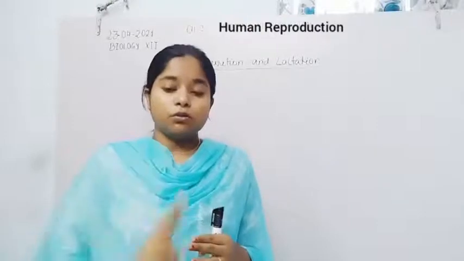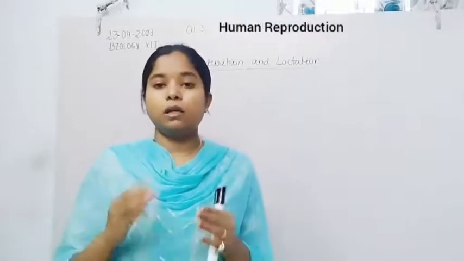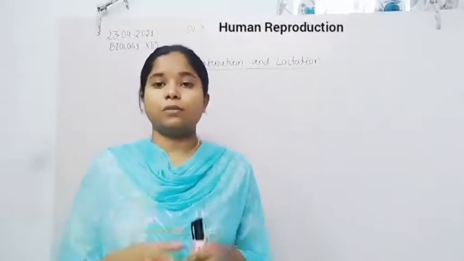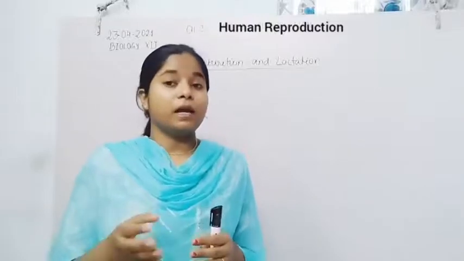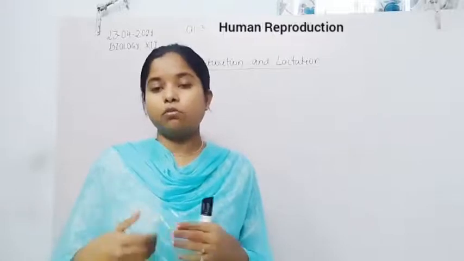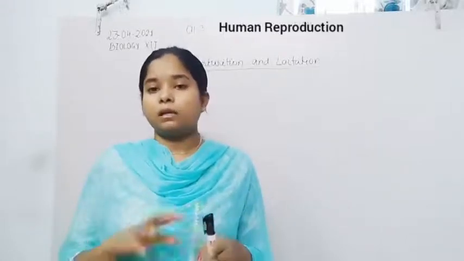Synchronicity also takes place, that is, the sperm and the ovum are released at the same time so that they can fertilize the ovum. The ovum becomes more receptive towards the sperm, and the interaction will be stronger. So synchronicity takes place for the proper fertilization of the ovum.